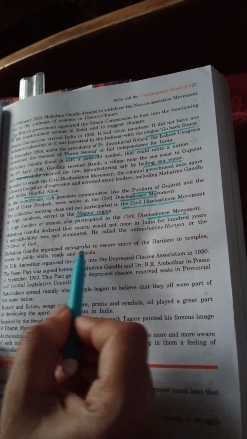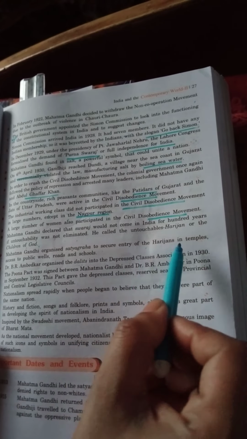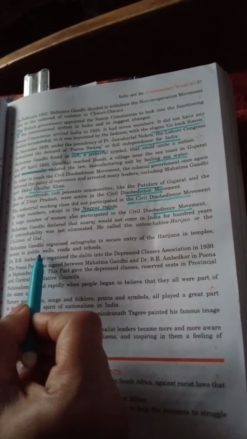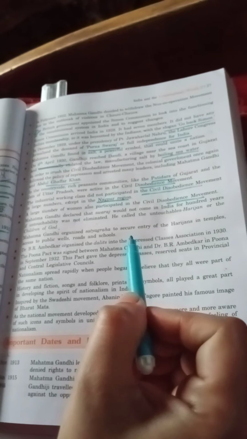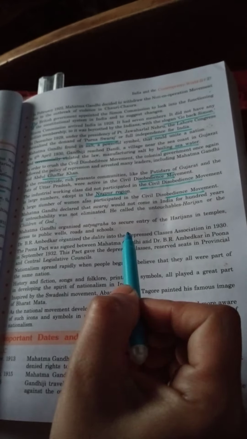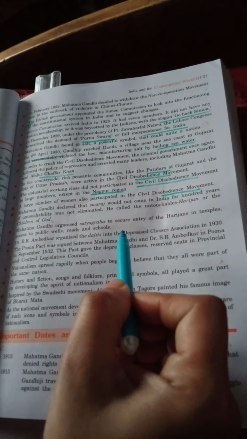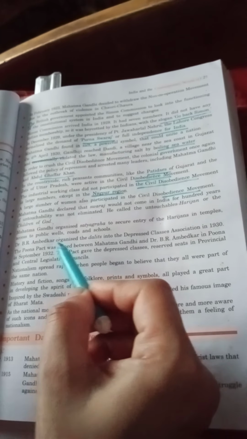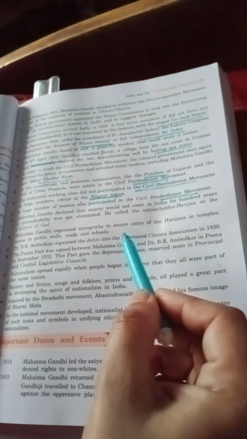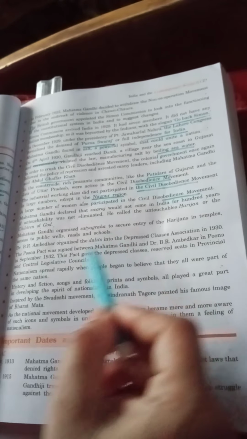Mahatma Gandhi organized satyagraha to secure entry of the Harijans into temples, and access to public wells, roads and schools. Mahatma Gandhi insisted that Indian society should secure the entry of the Harijans into temples, public wells, roads and schools. It means he was in favor of equality.